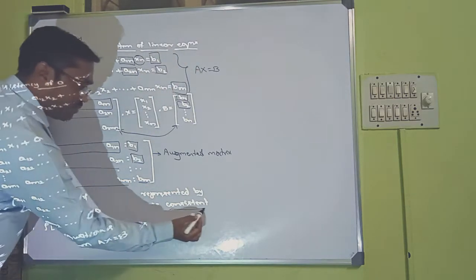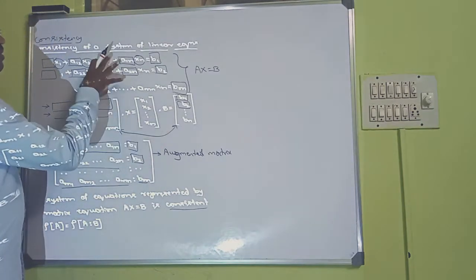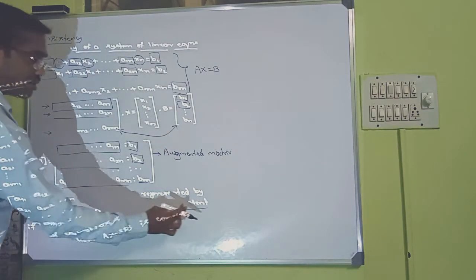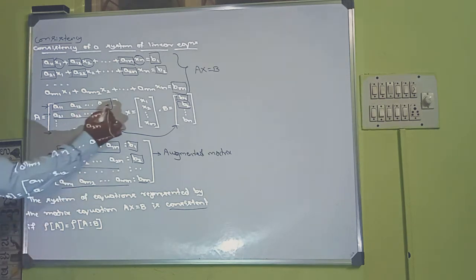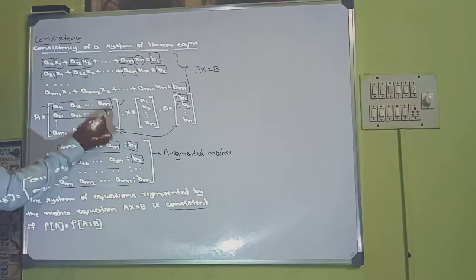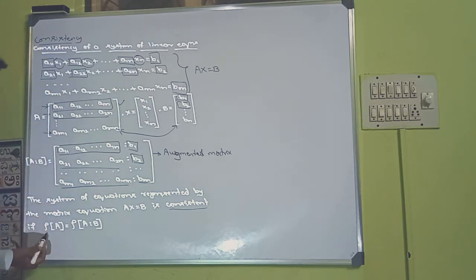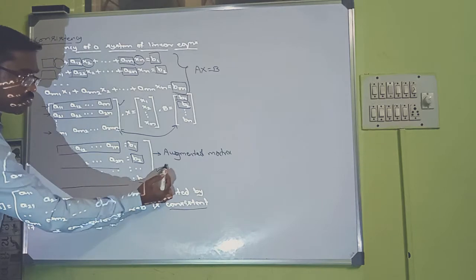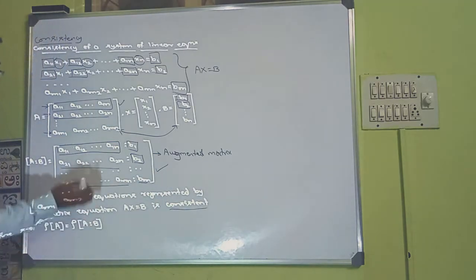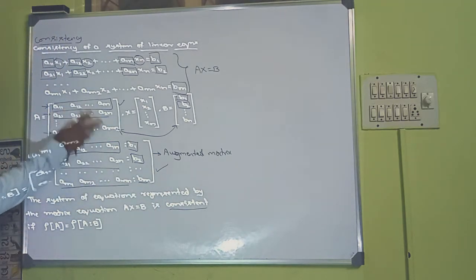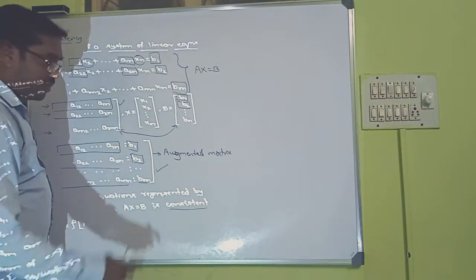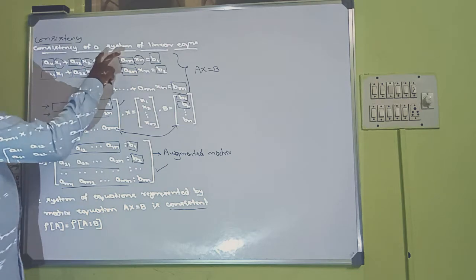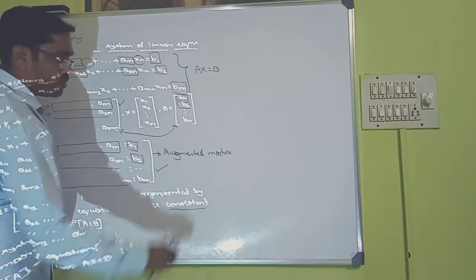This system of equations is consistent if the rank of the matrix A is the same as the rank of the augmented matrix A|B. If the ranks are the same for these two matrices, then we say the system of equations is consistent.